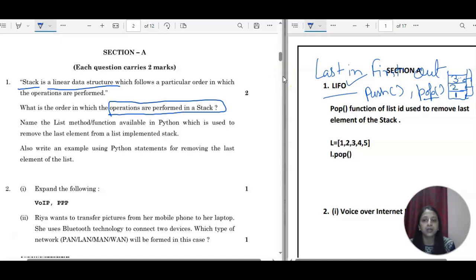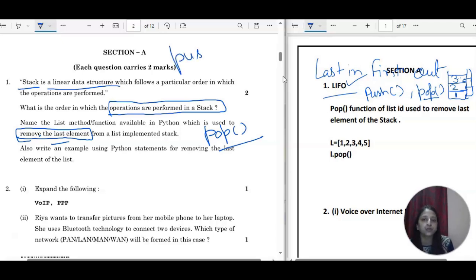Name the list method or function available in Python which is used to remove the last element. Just now we discussed, if you want to remove the last element, we have pop operation, and if you want to insert an element, we have push operation in stack. Also write an example. You can take a list here because stack is also a data structure in which you can store multiple values.